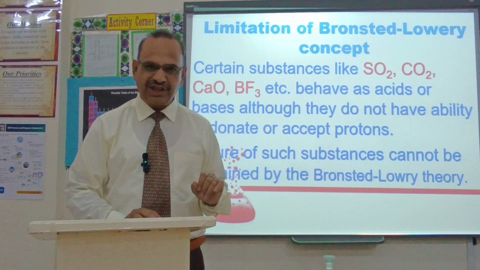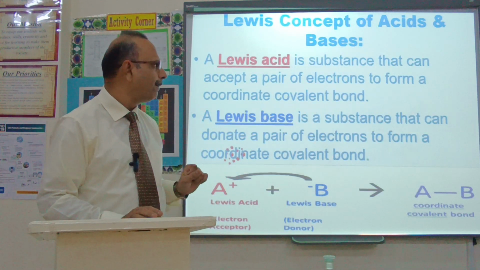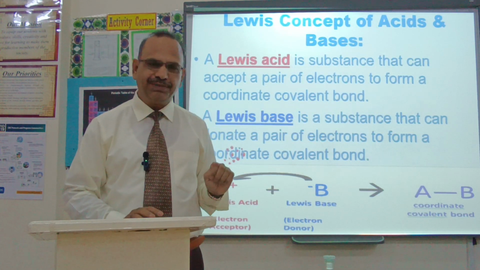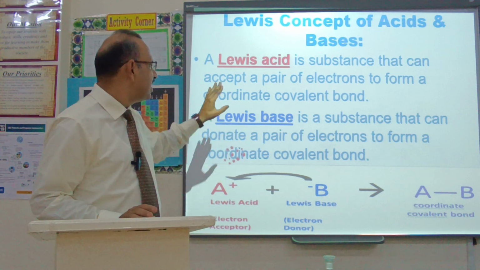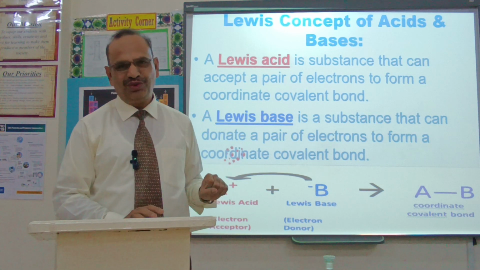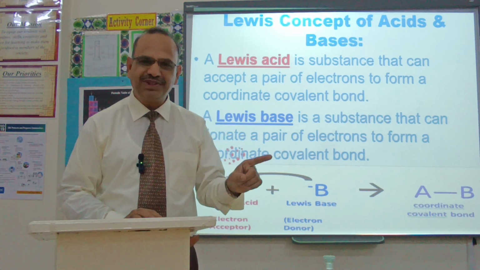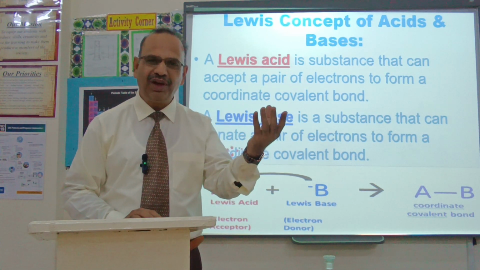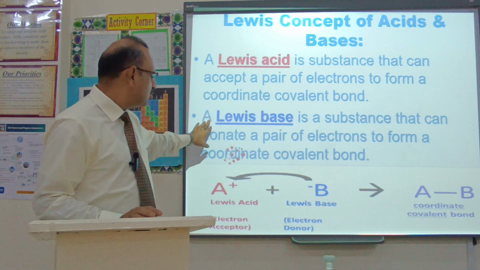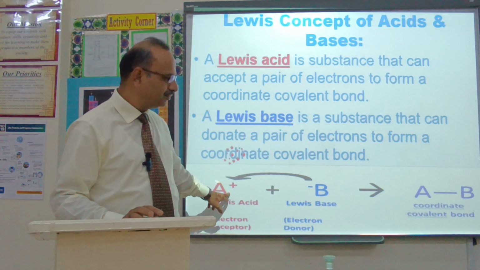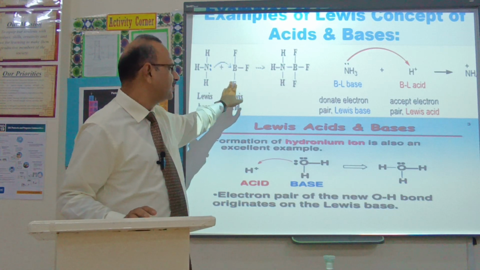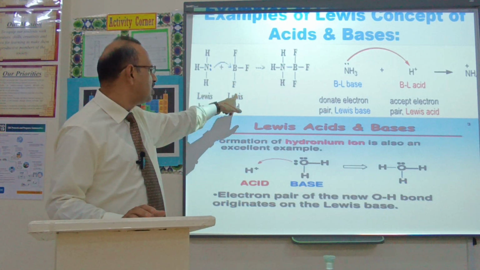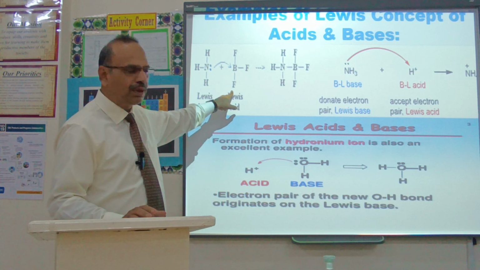The third and modern concept is the Lewis concept. According to the Lewis concept, acids are those substances which accept a pair of electrons, and bases are those substances which donate a pair of electrons. So this one is the general example. Look at one more example here, the famous ammonia, if it is allowed to react with BF3.